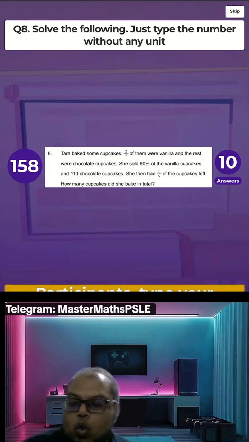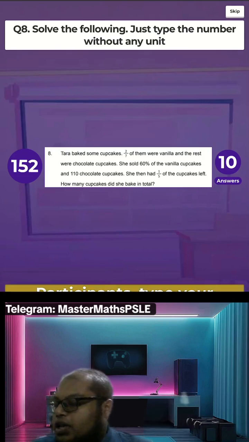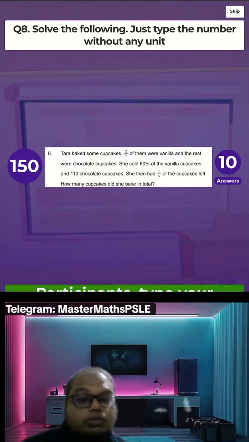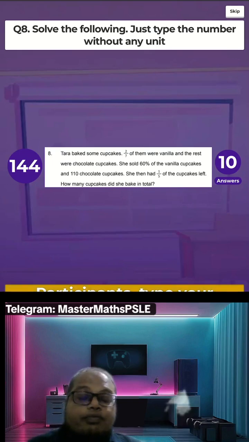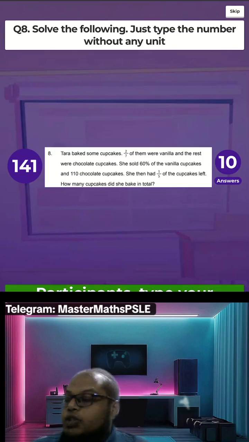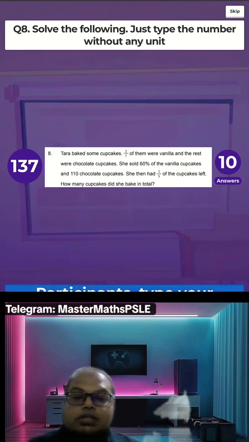She then had 1/5 of the cupcakes left. How many cupcakes did she bake in total? So this 1/5 of the cupcakes they are referring to the original amount of cupcakes.